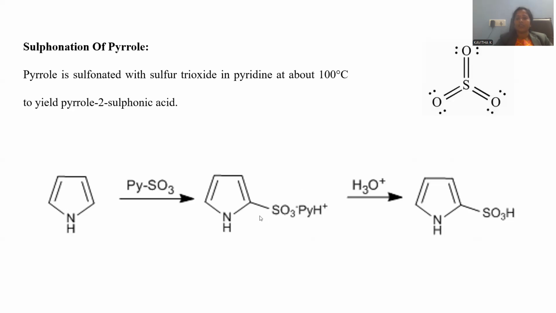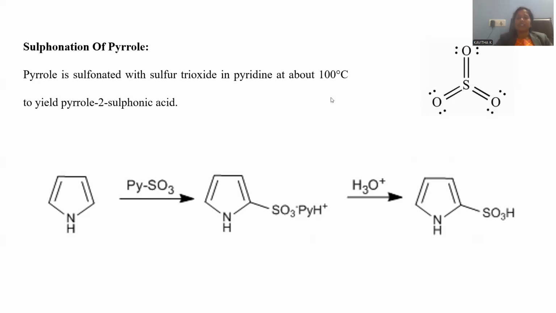Subsequently, we need to hydrolyze under acid catalyzed conditions, so that it is able to generate pyrrole-2-sulfonic acid. Pyrrole-2-sulfonic acid will be originated. This is with the neutral electrophile sulfur trioxide. The sulfonation reaction is facilitated by the catalyst called pyridine. Pyridine is the catalyst to improve the rate of the reaction.